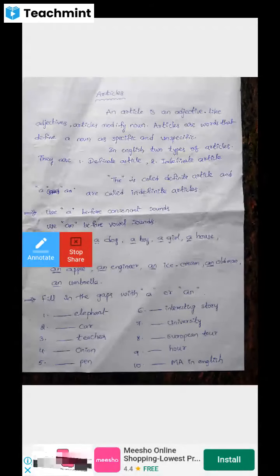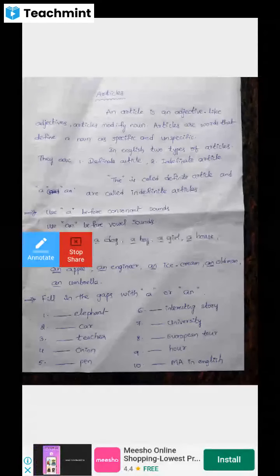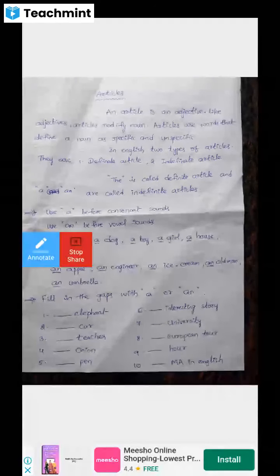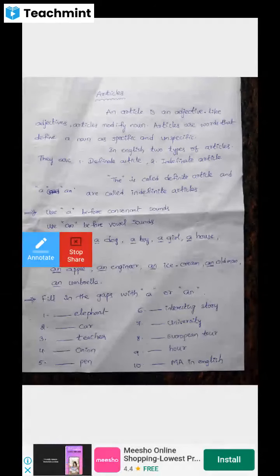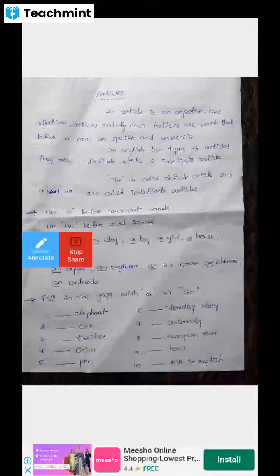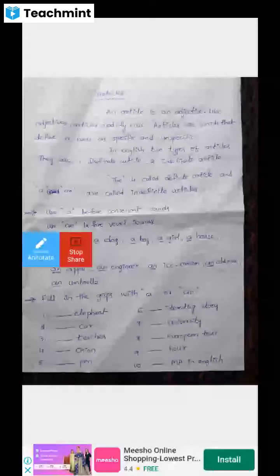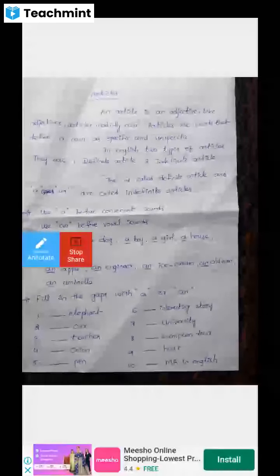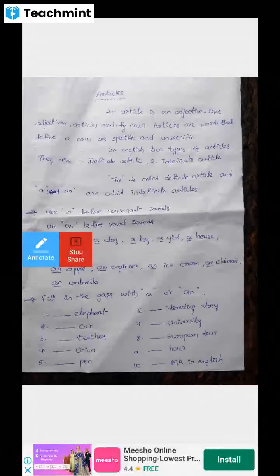So in English, a, an and the are called articles. An article is an adjective. We already know about adjectives. Like adjectives, articles modify a noun.